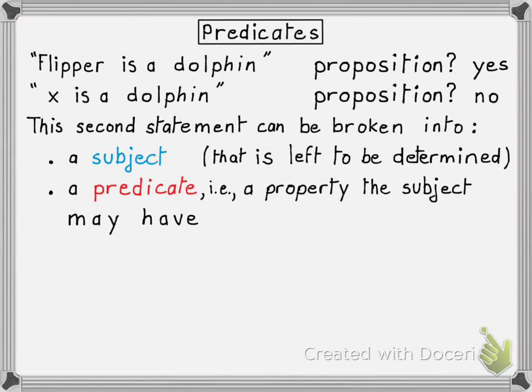That's what we called the verb phrase in the previous segment. So what is a predicate? Well, the predicate is either a verb or a verb phrase. But a more general way of looking at it is that a predicate is a property that is asserted about the subject. In other words, what this sentence says is that the subject X has the property of being a dolphin. So is a dolphin is the predicate in this sentence.